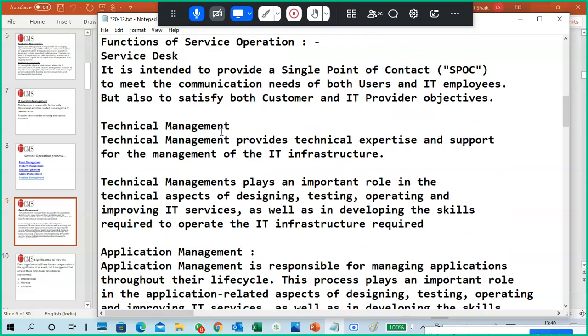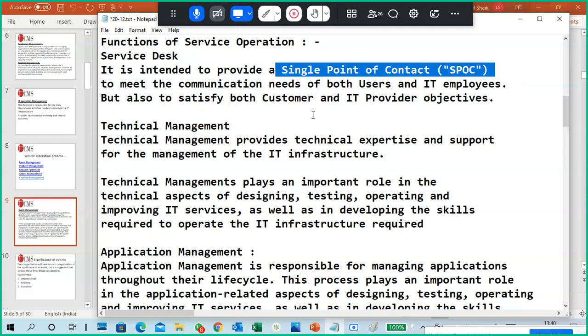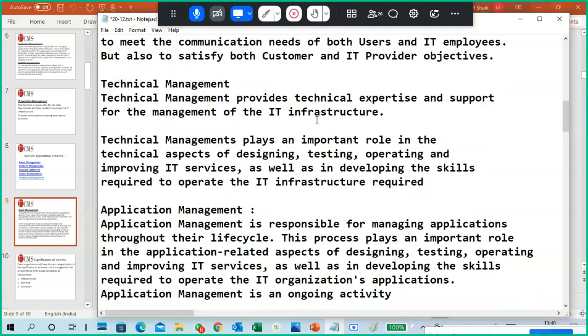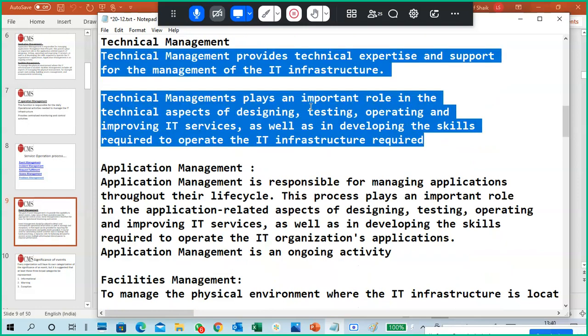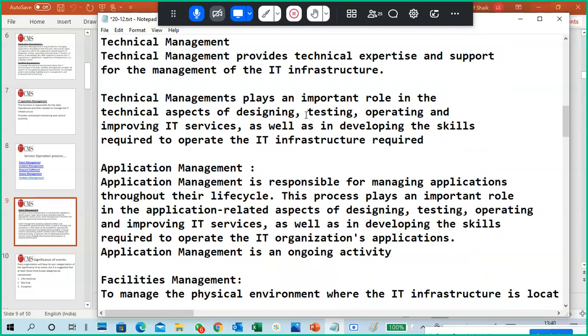Next one is the service desk. What is a service desk? A single point of contact to meet the communication needs of both users and IT employees. If a user has an issue, he has to contact IT employees for help, but he doesn't know how to contact them. He has to contact them through the service desk only. That's why the service desk is a single point of contact. These IT employees are IT technicians, people who know the technical things.